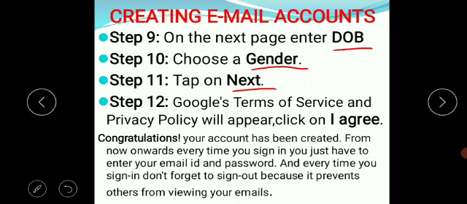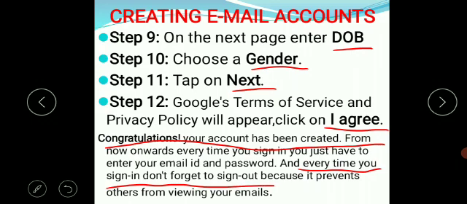Then Google terms of service and privacy policy will appear. Click on I agree. When you click on I agree, congratulations, your account has been created. Like this message will appear, and it is written that every time you sign in, don't forget to sign out, because if you don't sign out, anyone can read your emails.